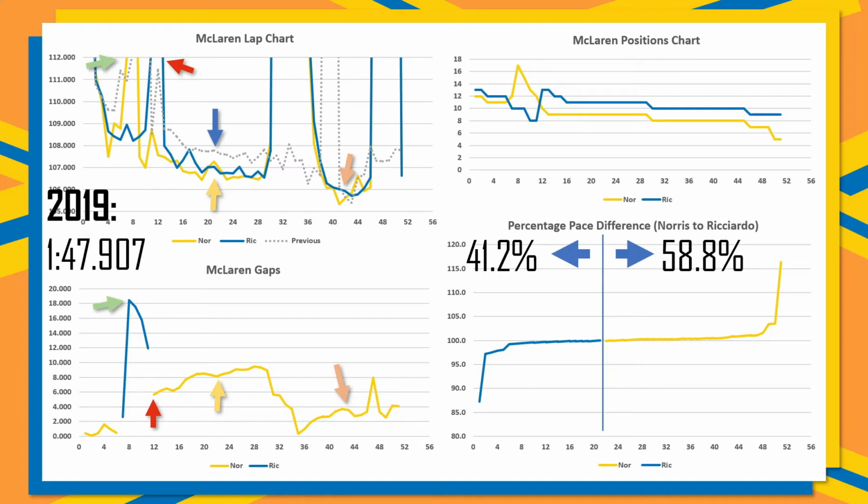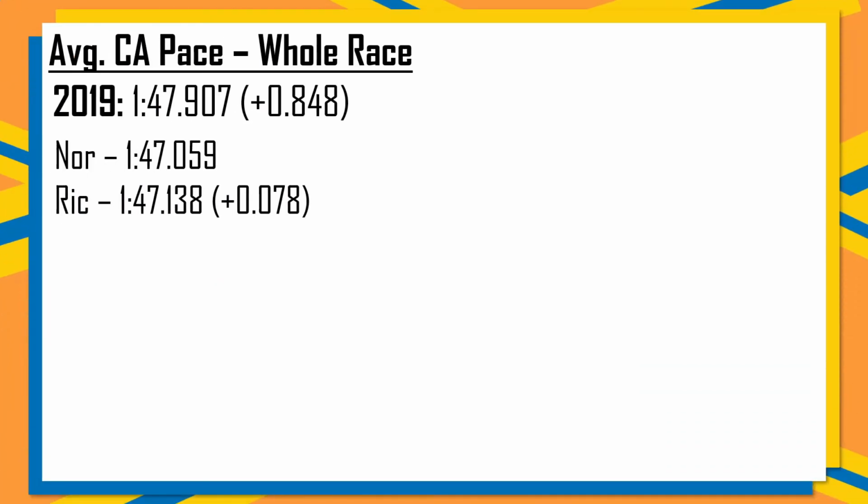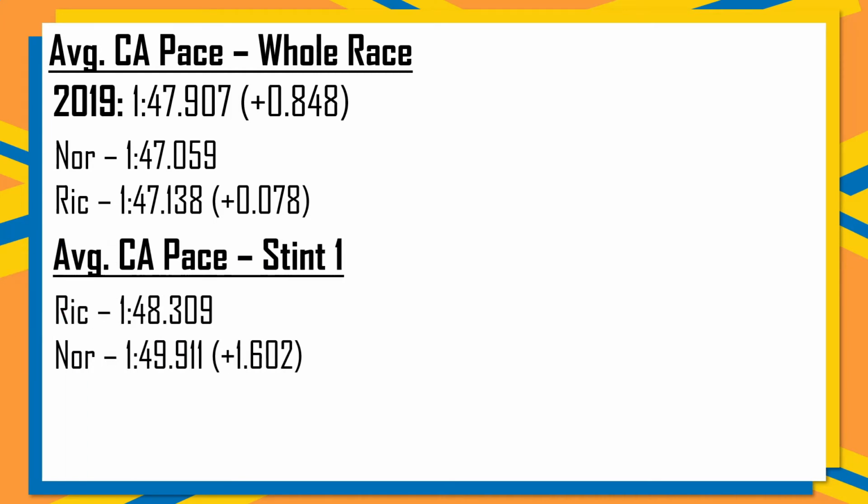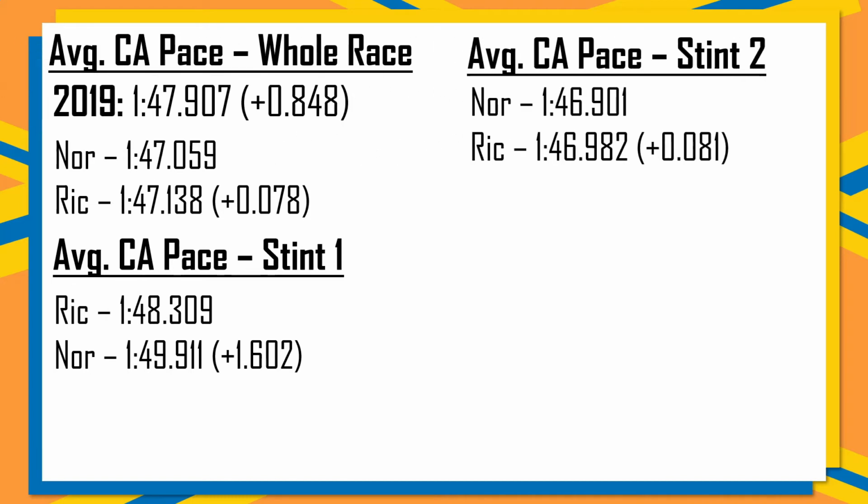lap time. Then taking a look at the McLaren lap times overall, it was just under a tenth between the two cars in clean air, with their 2019 lap pace being 8.5 tenths slower than 2021. With their Stint 1 pace on the soft compound of tyres being very significant, Ricciardo was 1.6 seconds faster than Lando Norris on the soft compound tyre. However, taking a look now at stint number 2, it is Lando Norris who gets this back, again by just under a tenth of a second.